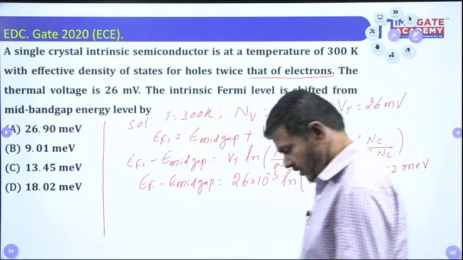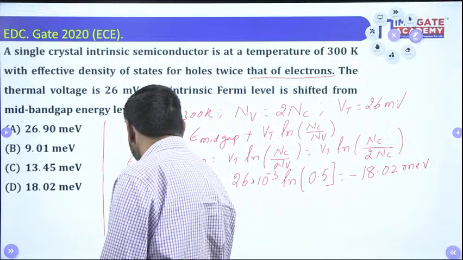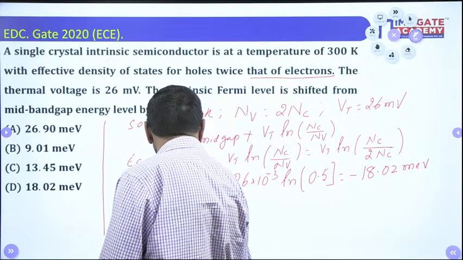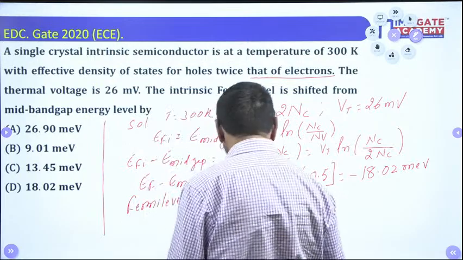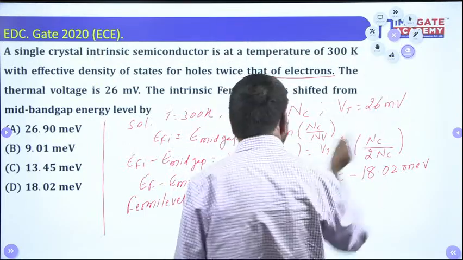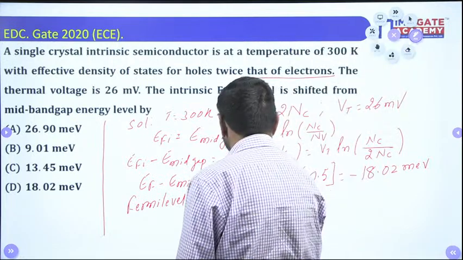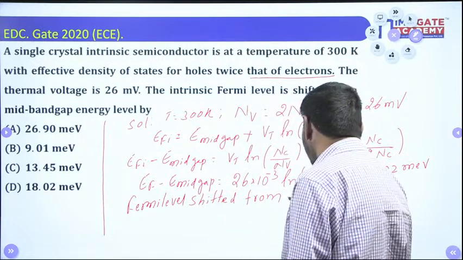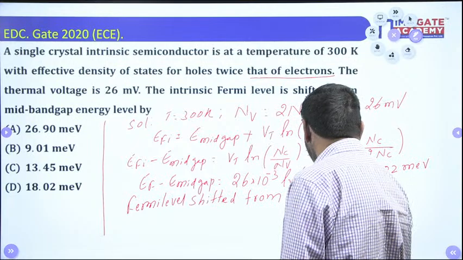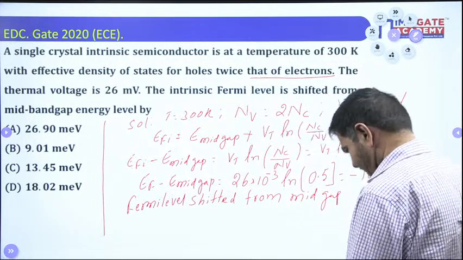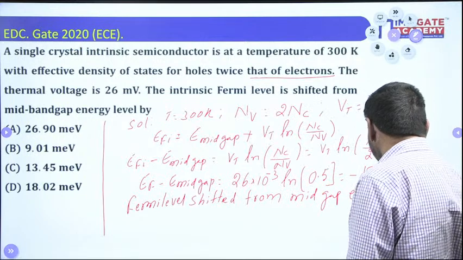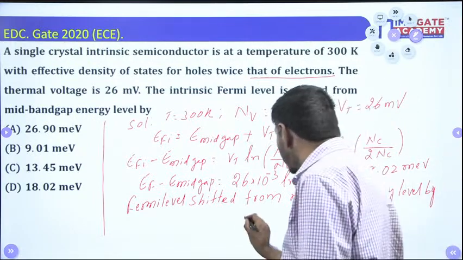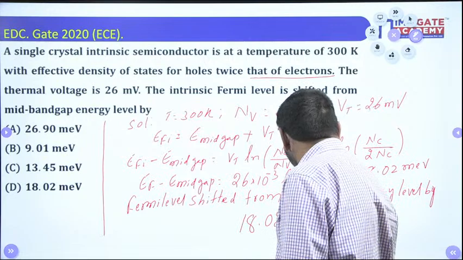That's what we can write as one point here now. What can we write now? Fermi level shifted from the mid gap energy level by 18.02 milli electron volts.